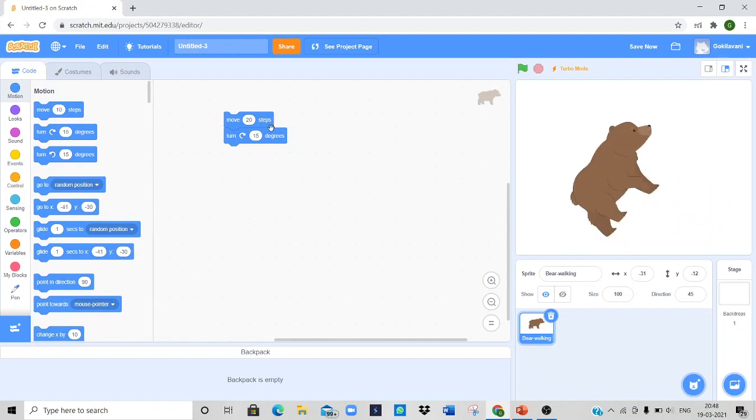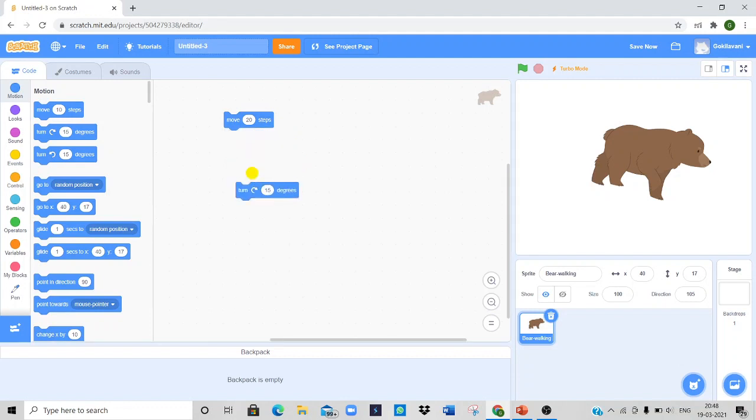Now we'll know about the motion blocks. Okay, we came to the previous move. Let us understand the use of motion blocks. This block moves the sprite 20 steps in the forward direction. To move the sprite in the backward direction, type the number with a preceding minus sign. For example, if I put a minus sign to this 20, we'll get a reverse moving bear here.